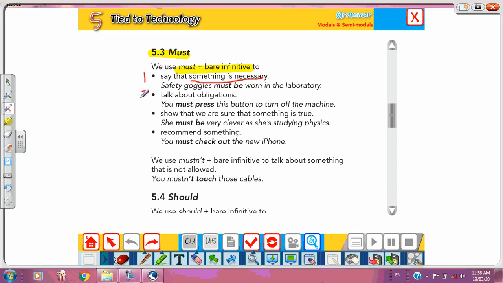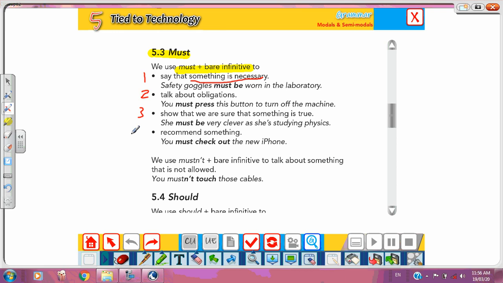Number two, talk about obligations. What are obligations? Something like instructions. You must fasten your seat belt before the flight departs. You must press this button to turn off the machine. Number three, to show that we are sure that something is true.